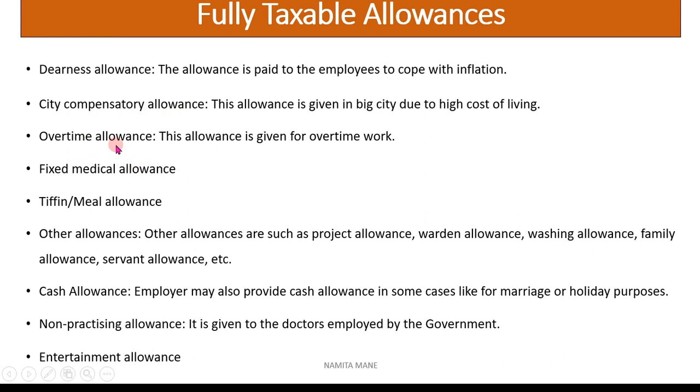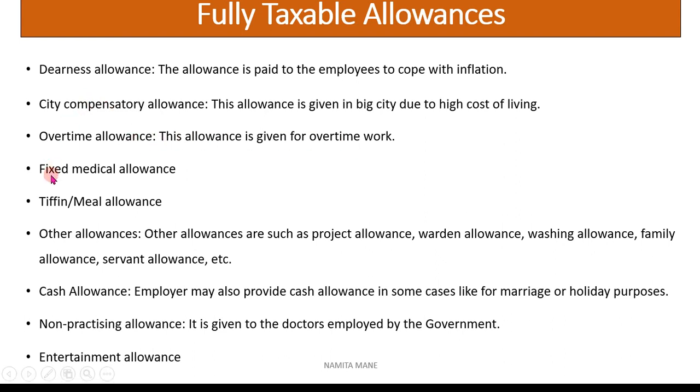Next is overtime allowance. Suppose the employee is working in the organization after the duty hours, doing overtime service, then the overtime allowance is given to the employee. This allowance is given for overtime work done by the employee, and it is fully taxable.